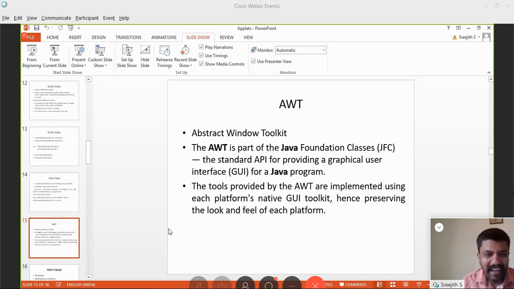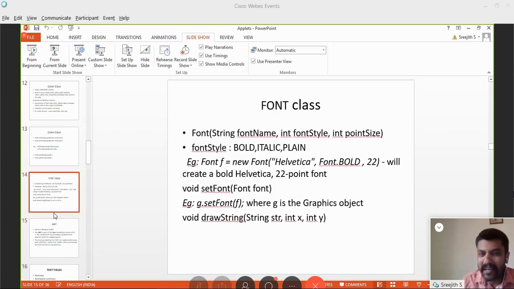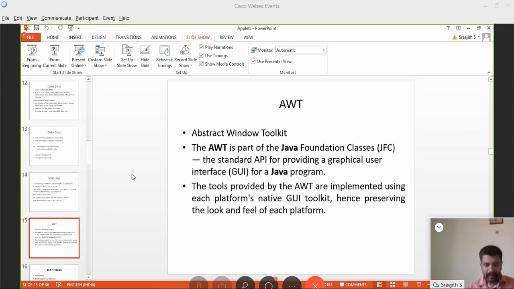Okay, now we are moving to the AWT part. AWT, as I mentioned earlier, stands for Abstract Window Toolkit or Abstract Windowing Toolkit. We can call it either way. It is actually part of the Java Foundation classes. Java Foundation classes is a standard API for providing a graphical user interface for a Java program. It's actually a platform.